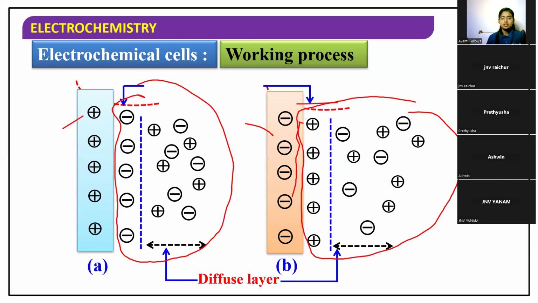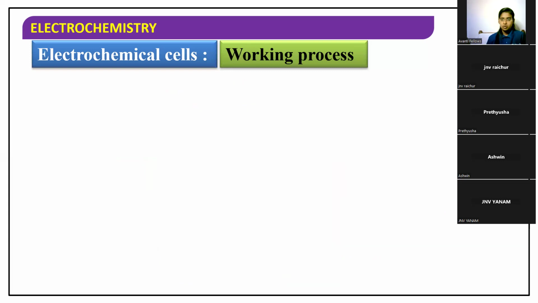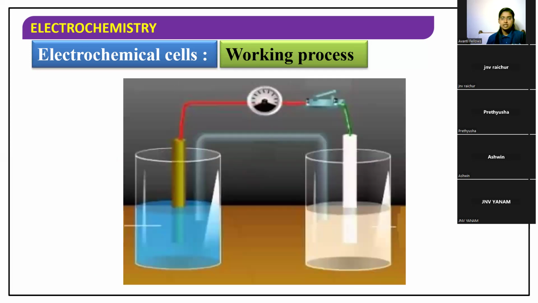And these are the oppositely charged ions adjacent to the surface, which I was explaining just now. So the ions present inside the solution will move towards the rod which is opposite in charge to them. Got it? So this is the working process. You can see this in this GIF.